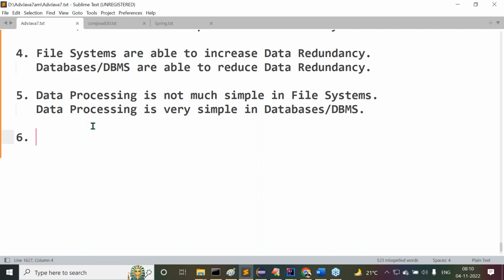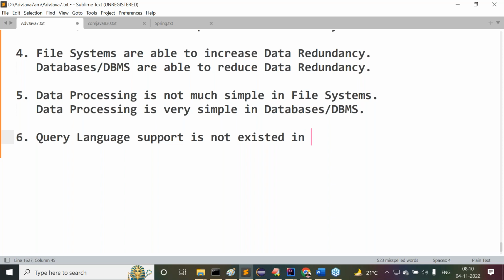That means what is the point I'm telling? Query language support does not exist in file systems. Observe carefully.